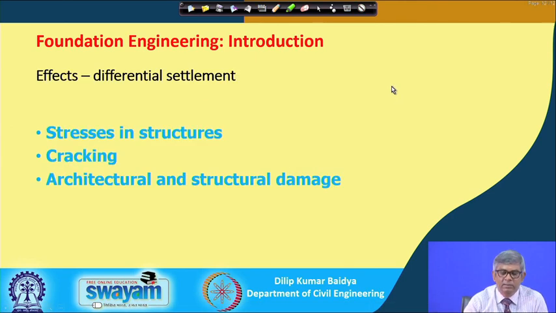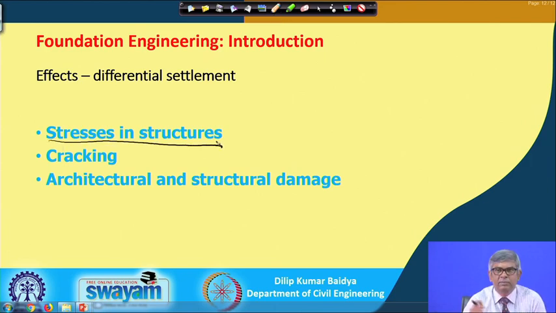Similarly, what are the different effects of differential settlement? As I have told you, differential settlement is harmful because of the stress in the structure. If the building settled on this side, then automatically there will be extra stress on building elements like beam, column or wall, and then there can be cracks and there can be architectural and structural damage.